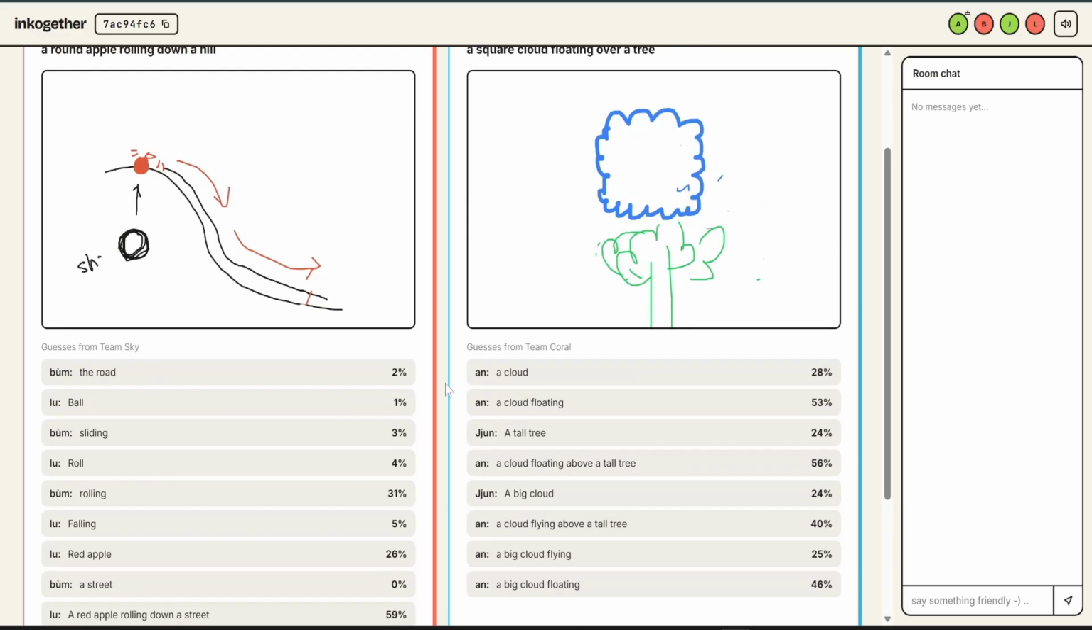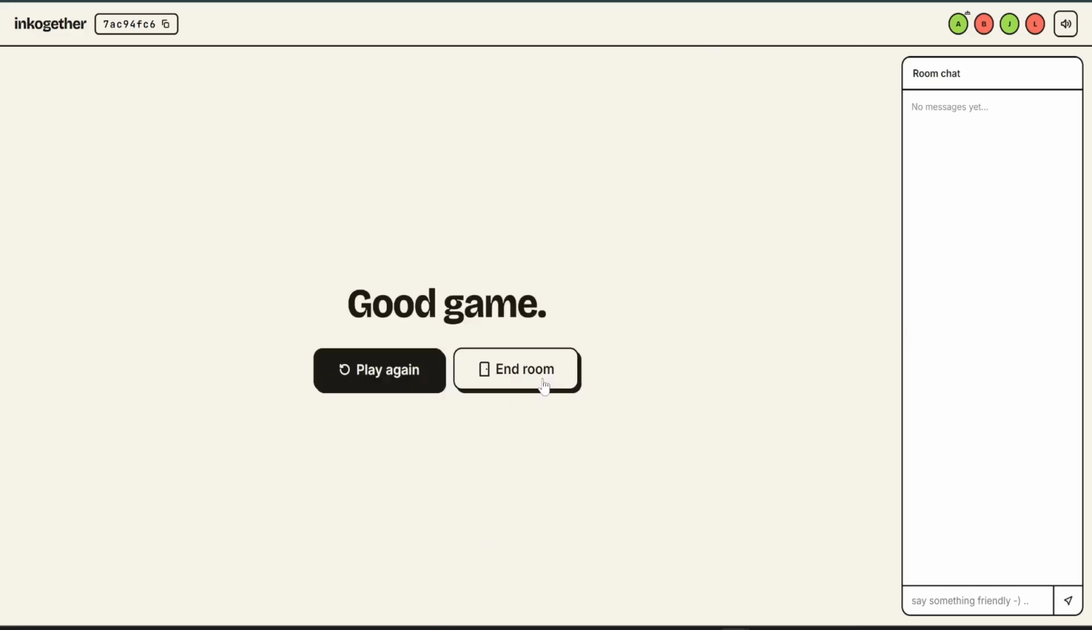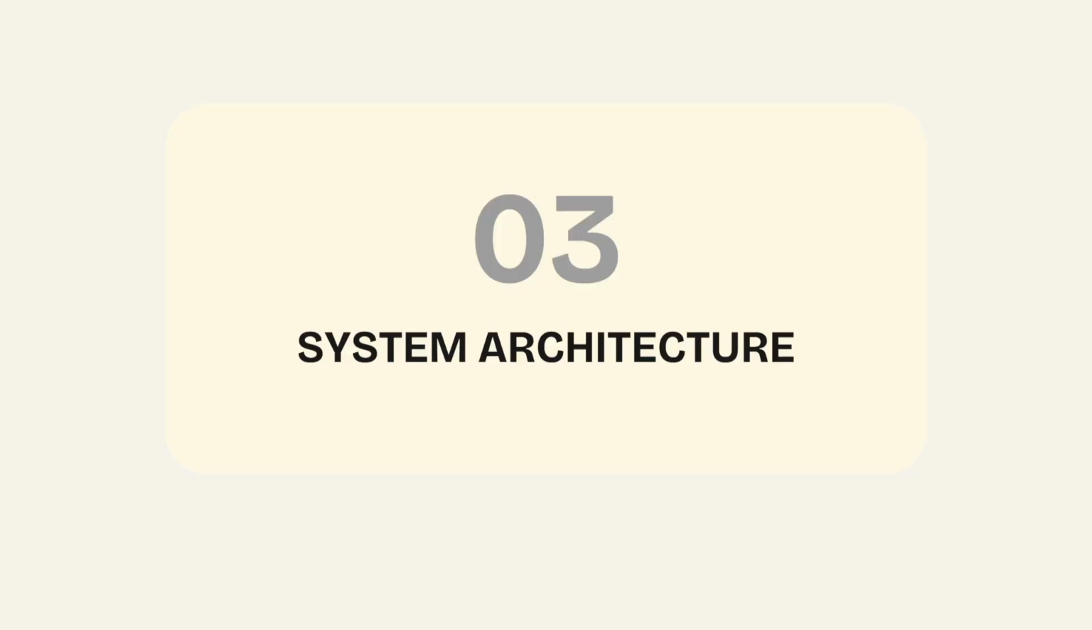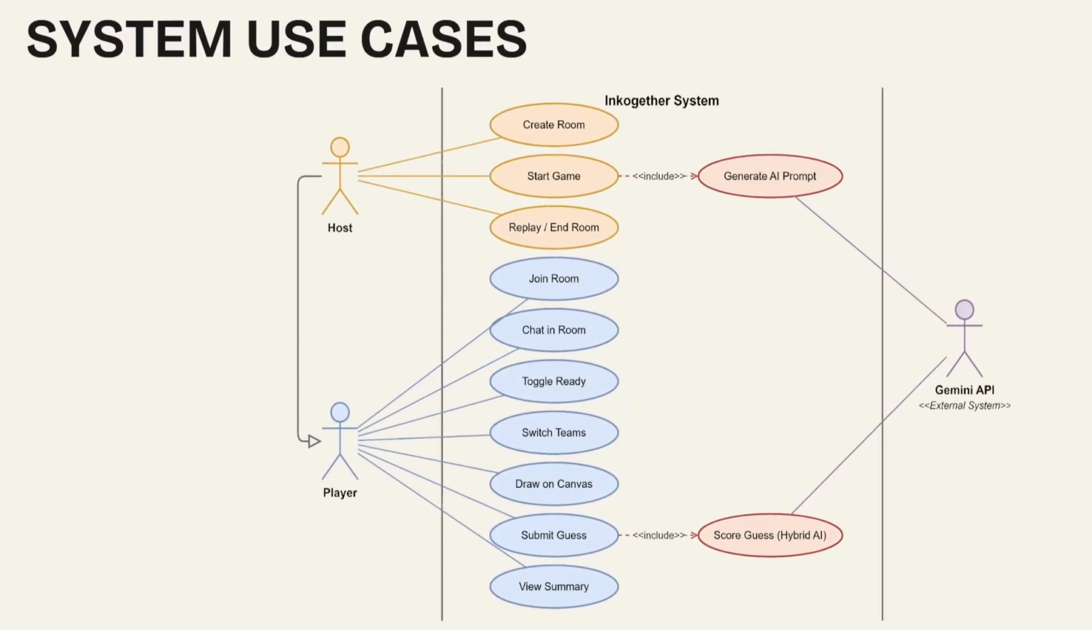Is that good? Okay. Open again. Now we move on to part 3, system architecture. First, we start with the system use cases.